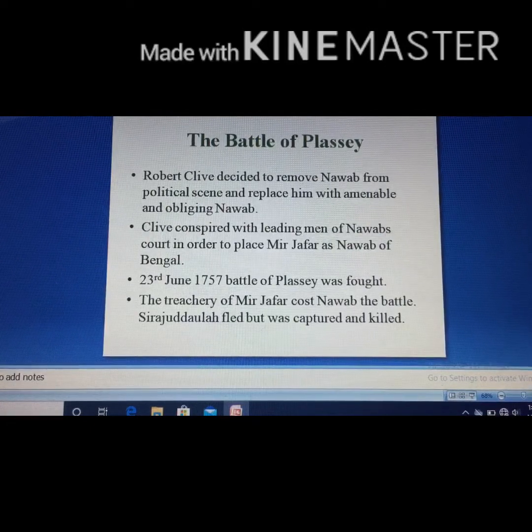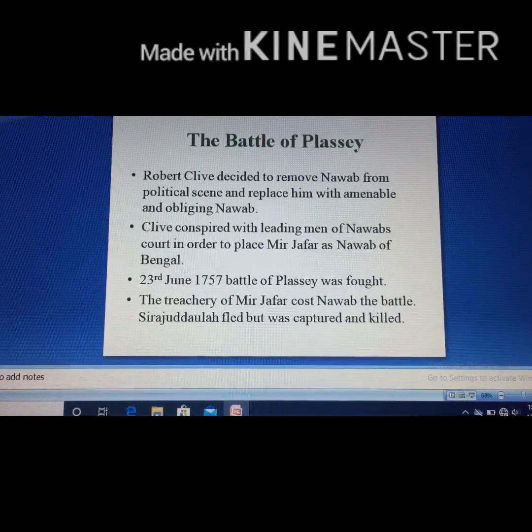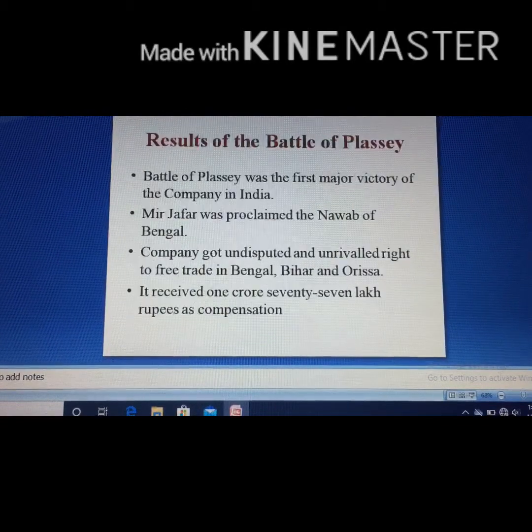Battle of Plassey. Actually, the name Plassey comes from the word Palash. It is the area where a lot of Palash flowers were grown. So Palash, and its anglicized version is Plassey, right?